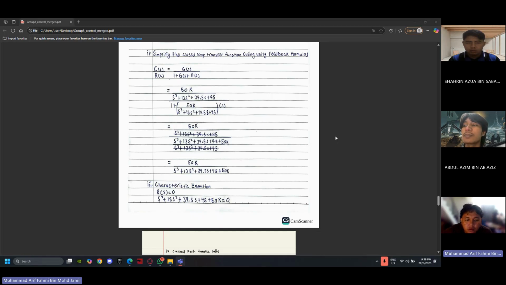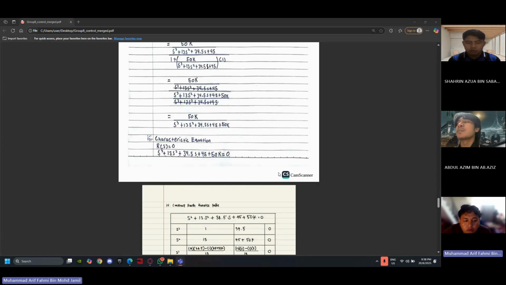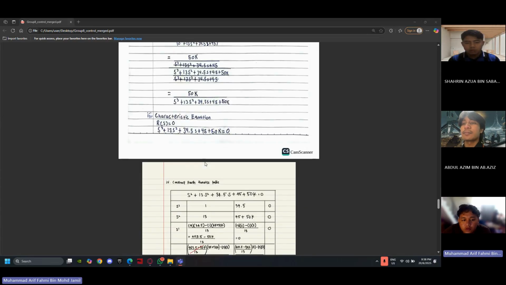plus 45 plus 50K. So the characteristic equation, Δ(s) equals 0, is s cubed plus 13s squared plus 34.5s plus 45 plus 50K equals 0.